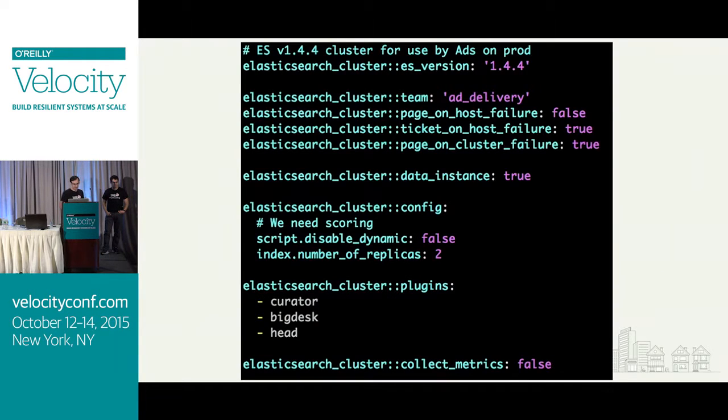So here's an example with Elasticsearch. You can see it's very similar to Cassandra. You can see that this one's for the ad delivery team, and they've configured a number of very similar options. And you can also see that, say, they have 3 plugins that they want installed.